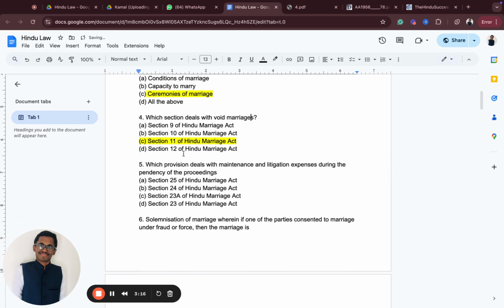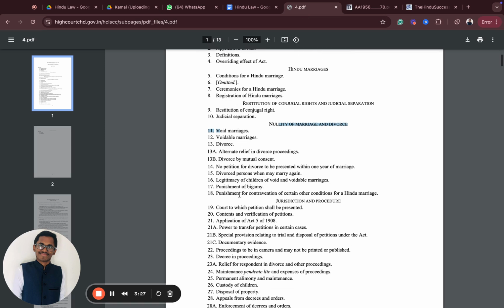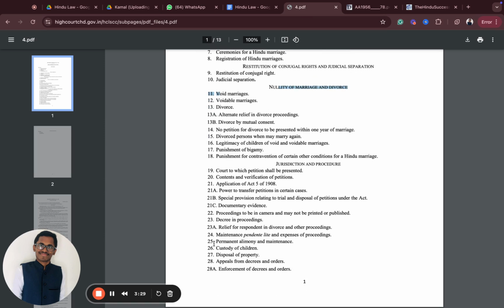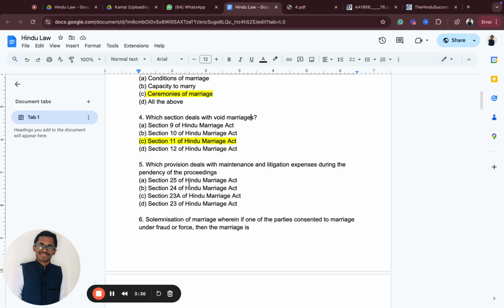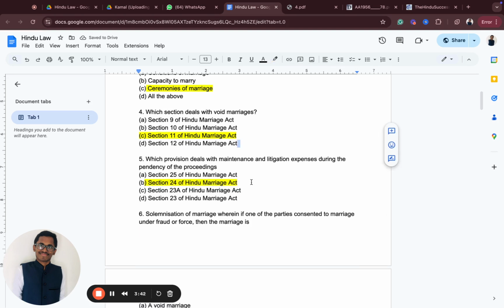Now, which provision deals with the maintenance and litigation expenses during the pendency of proceedings? They've given sections 24, 25 as options. Maintenance, pendency of litigation and expenses of proceeding. That means during the pendency of litigation, so it is section 24. Very simple. In the Bare Act itself, you can answer this kind of question. Nothing to memorize by heart. Which provision deals with maintenance and litigation expenses during the pendency of proceedings? It's section 24. All right.